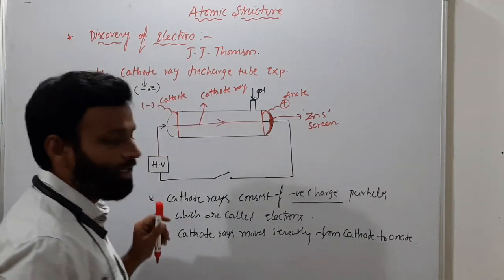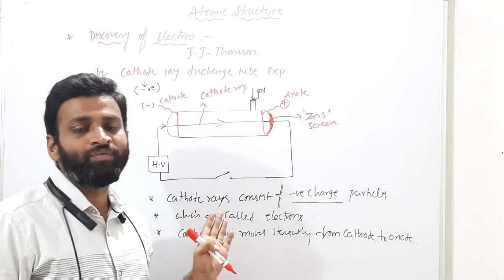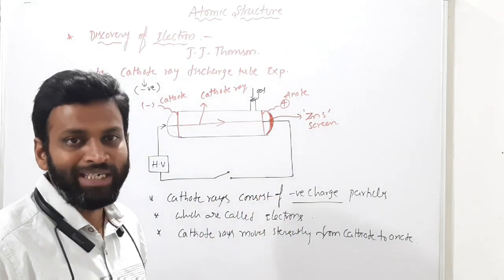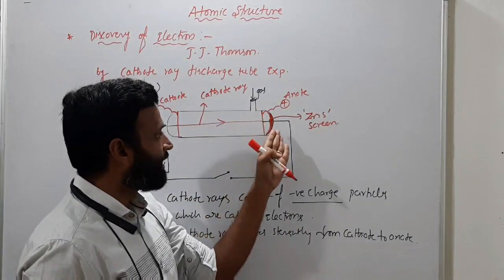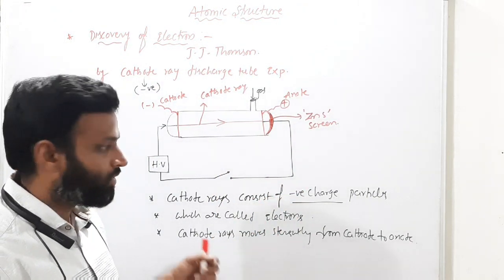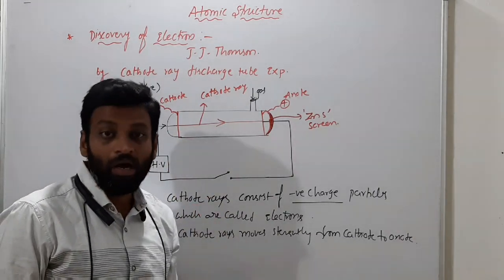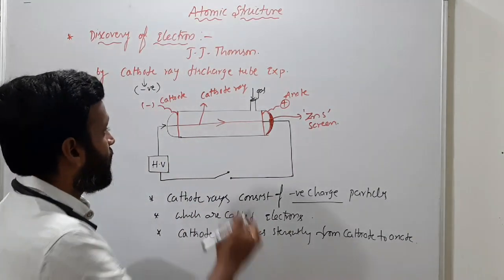Are these invisible or visible? These are invisible. You cannot see them traveling from cathode to anode. When they hit the fluorescent screen, they glow brightly. So what charge do they have? Negative charge. How did he come to know?